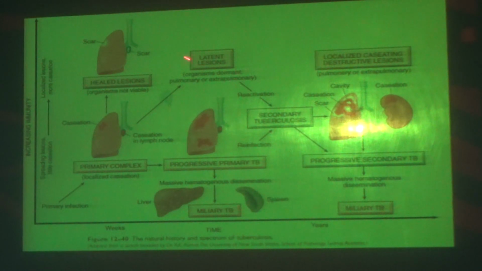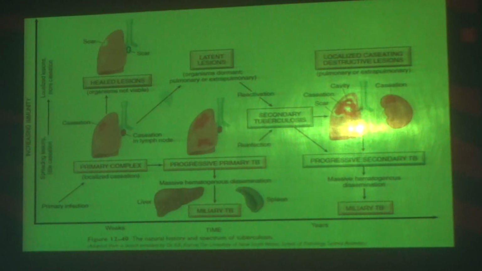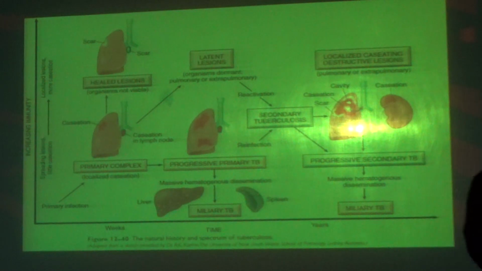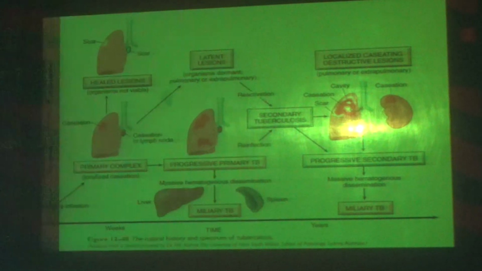Then latent infection. What is latent infection? In the latent phase, the bacteria are engulfed by the macrophage and stay there for a while without symptoms. After that, when his immunity is low, the infection becomes dominant again and he will have an infection. Secondary tuberculosis is when a patient having tuberculosis is reinfected. So we have primary tuberculosis, progressive primary tuberculosis, secondary tuberculosis and latent phase tuberculosis. These are the various clinical courses.